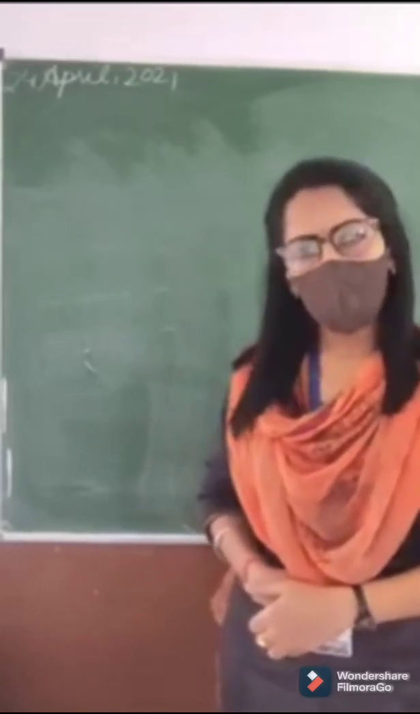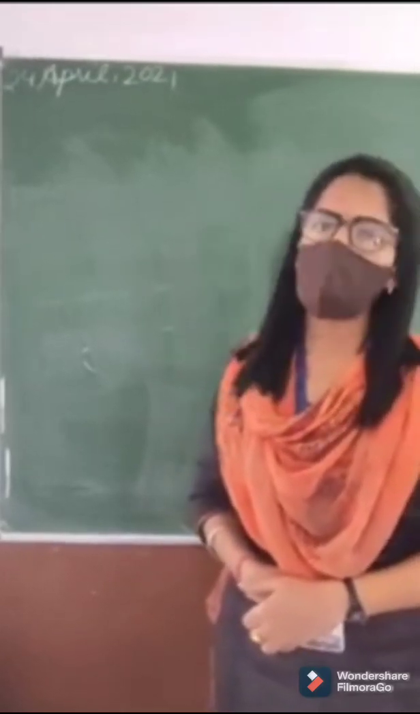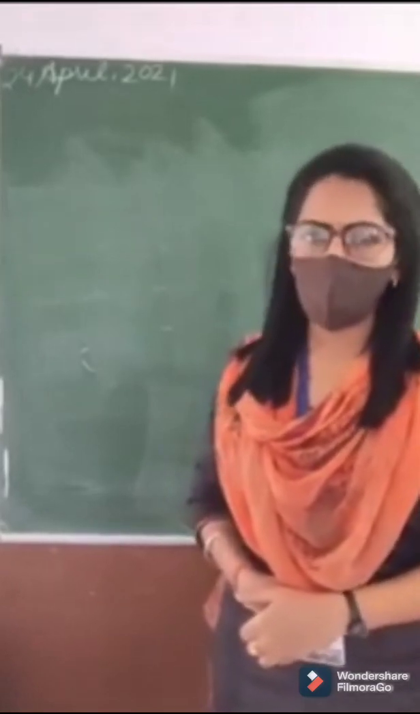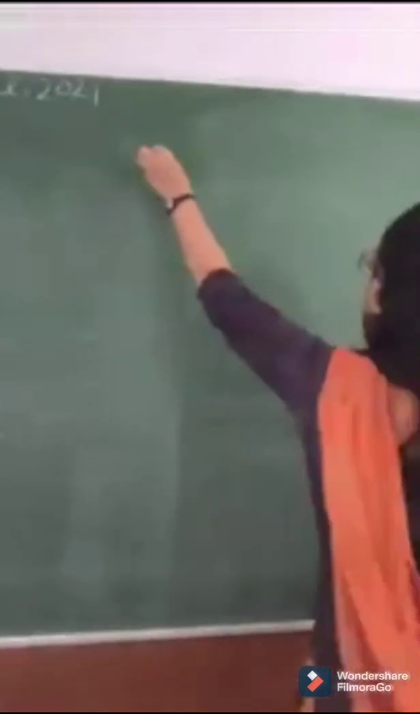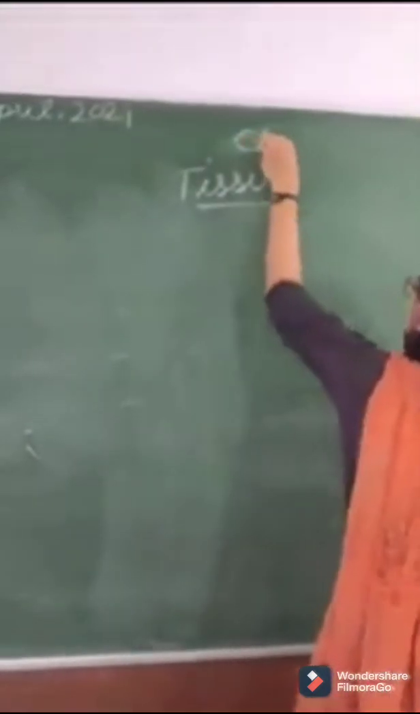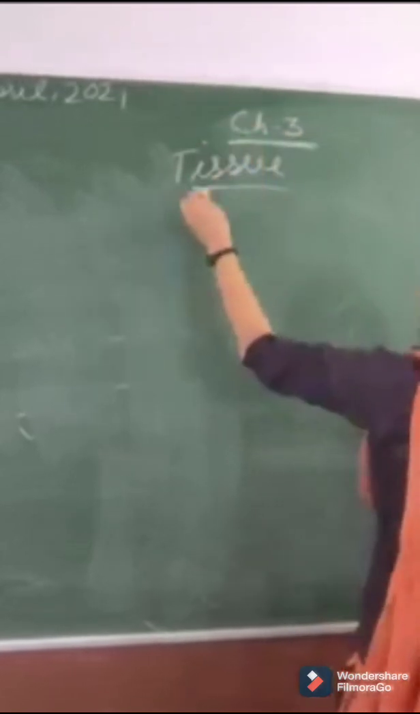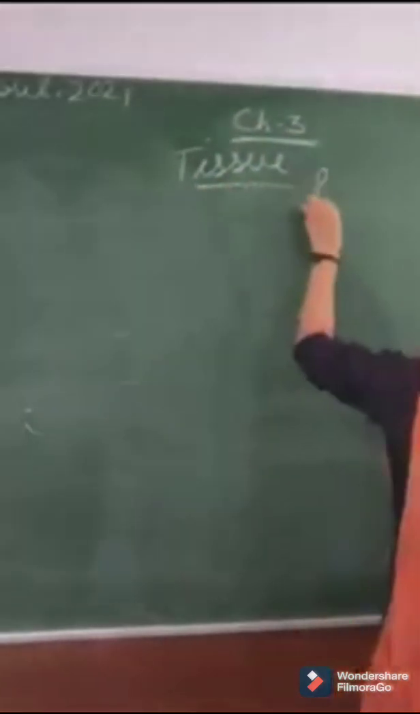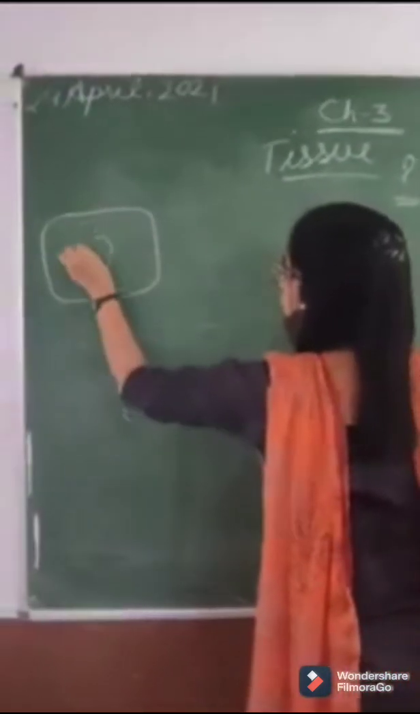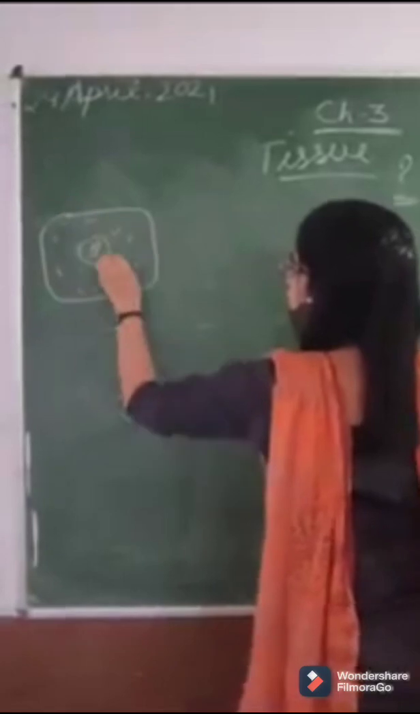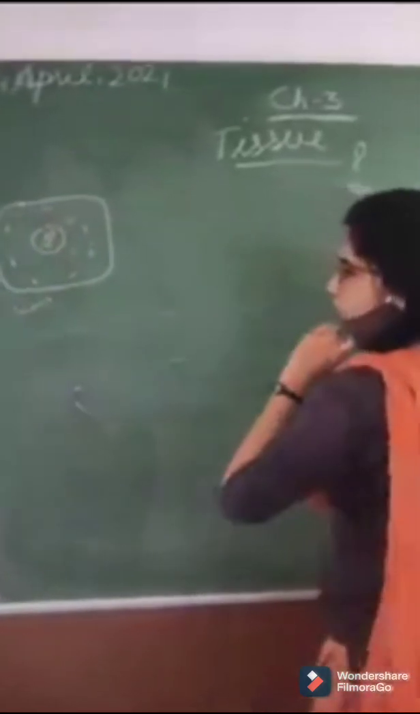Students, so today we are going to start chapter 3, Tissue. So let's start our chapter. Tissue. This is chapter number 3. So what are tissues? First of all, this is the question. What are tissues? In the previous chapter you have read about a cell, right? Different organelles are there. This was a cell.